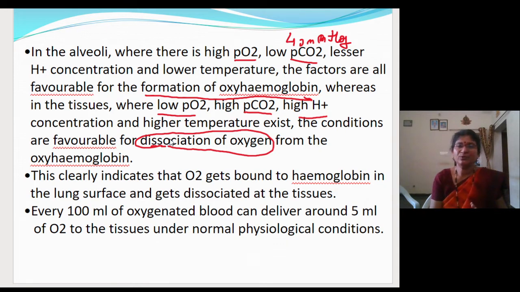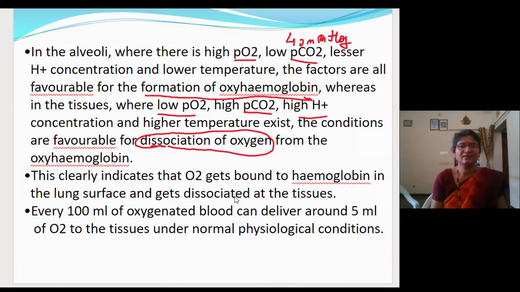Where these factors are higher, the dissociation of oxygen is favored. Where they are lower, association, or you can say the formation of oxyhemoglobin, will be more. Fine. So this clearly indicates that oxygen gets bound to hemoglobin at the lung surface and gets dissociated at the tissue.